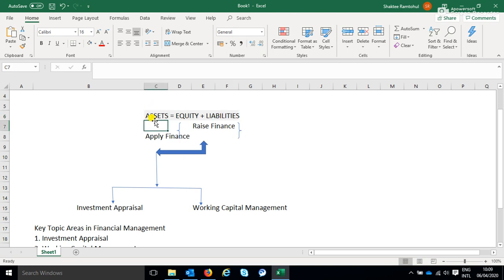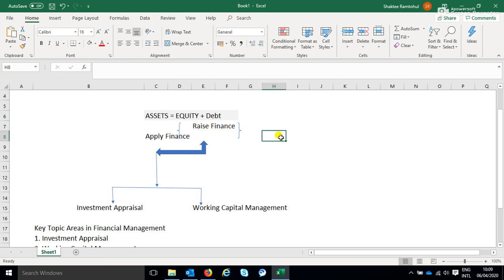I will change this word liabilities for now and put debt in there. So there are only two ways of raising finance in a business: equity and debt.